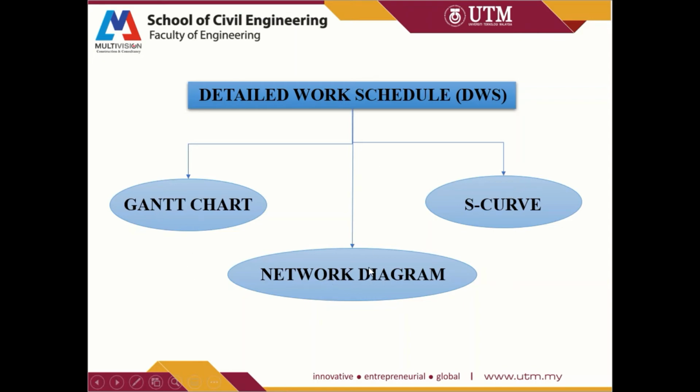So the Gantt chart explains the detailed project from the start to end of the activity. The S-curve helps to track the progress over time, to determine the status of the project. And we also have a network diagram for this.